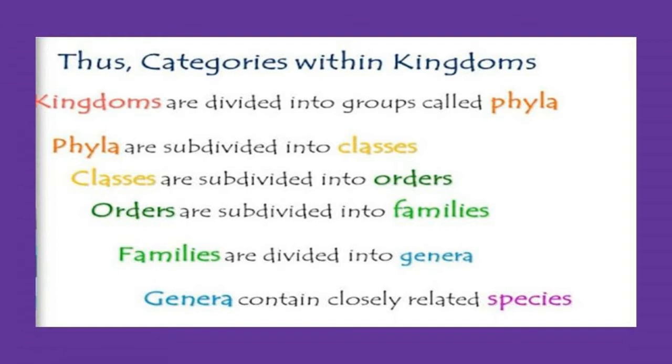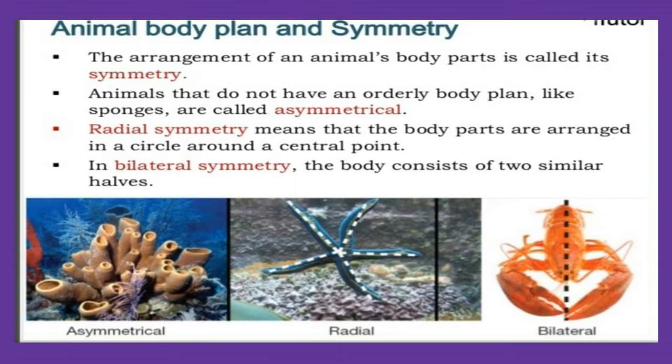The last one is kingdom. It is the highest category and largest division, to which microorganisms, plants and animals belong. Each kingdom is fundamentally different from one another but has the same fundamental characters in all organisms grouped under this kingdom. Now we can see the basis of classification.